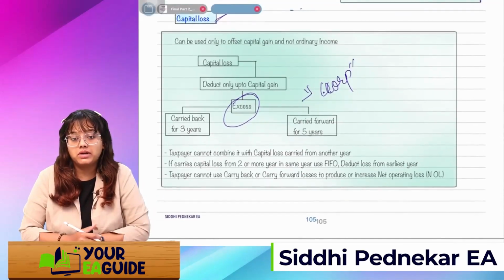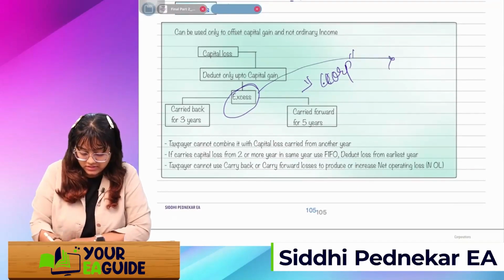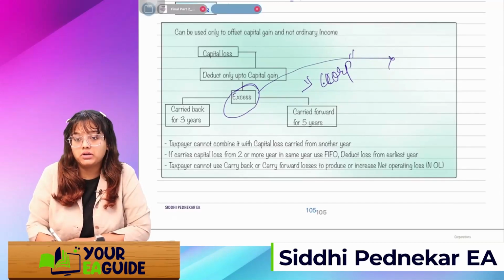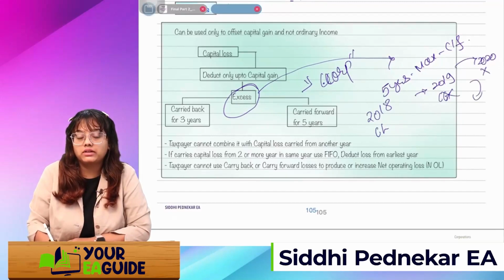Taxpayer cannot combine it with the capital loss carry forward in another year. Means what? You have to keep it separate, because 5 years is the maximum it can be carried forward. So for example, in 2018 I have a capital loss. It is carried forward to 2019. In 2019 there is no capital gain, so again it is carried forward to 2020. Again there is no capital gain. Then there is 2021. There is a capital gain, and there is the capital loss of 2021